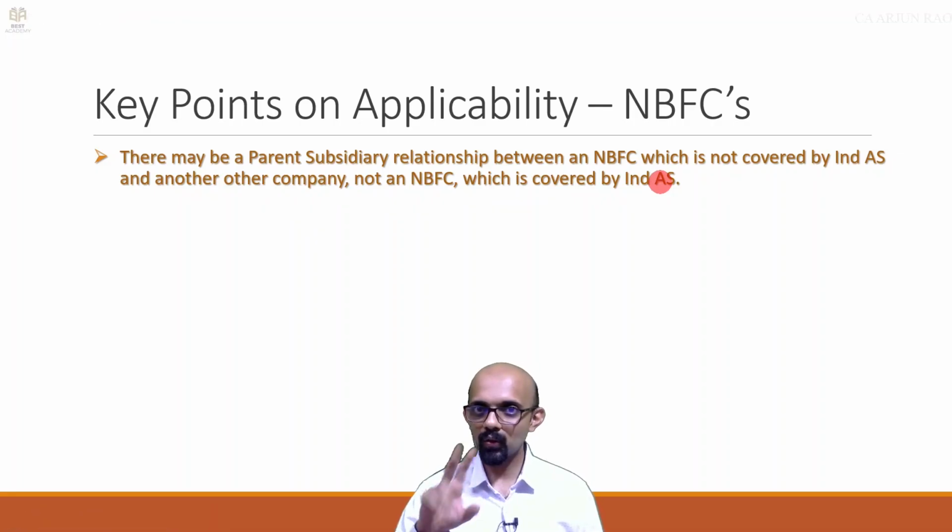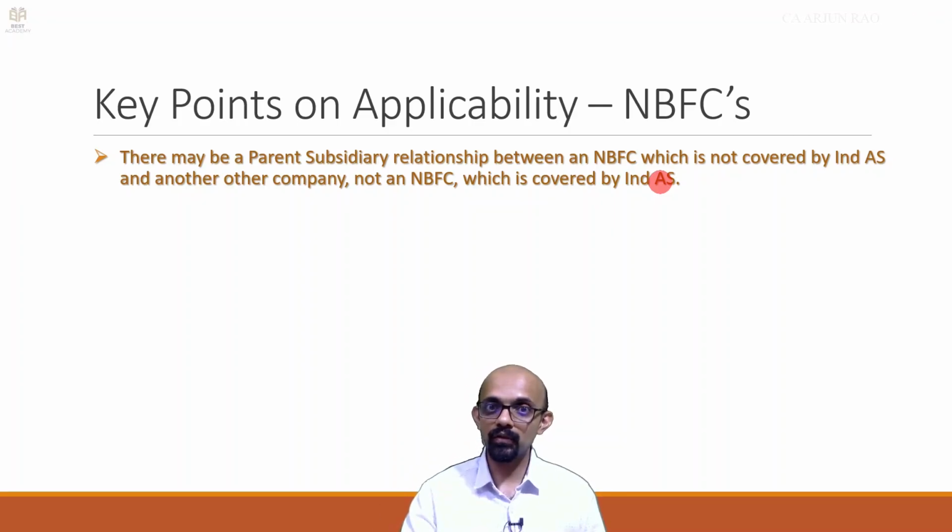So we are only looking at this one case. Under this there are two sub cases. We are not going to study a case where NBFC is covered by Ind AS and the other company is not covered by Ind AS and there is a parent subsidiary relationship. Why don't we need to study that case?